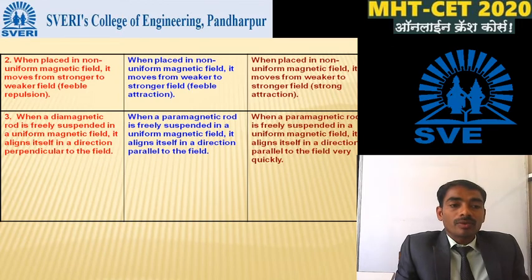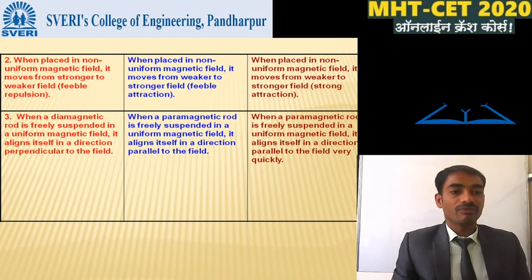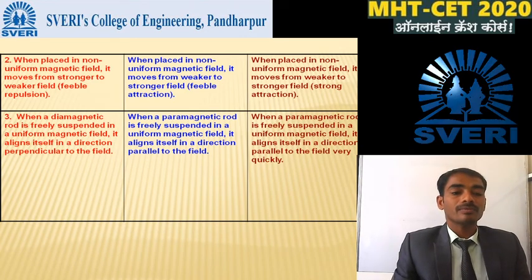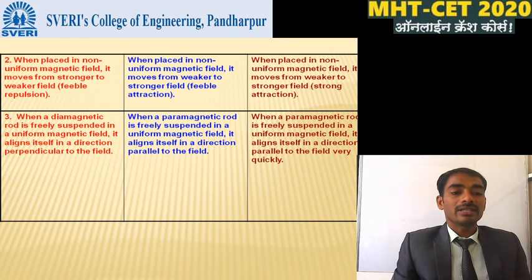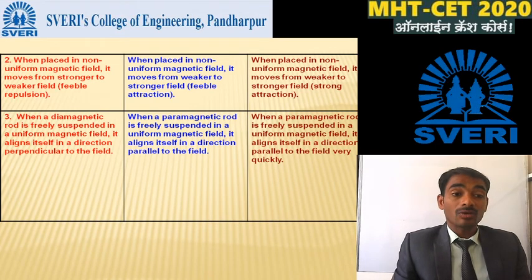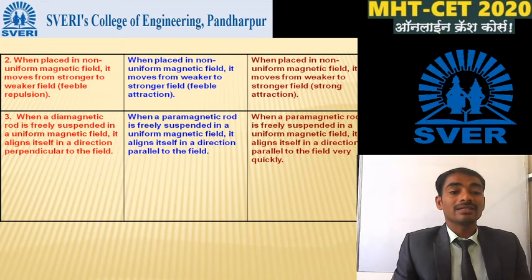Okay, next comparison, when a diamagnetic rod is freely suspended in a uniform magnetic field, it aligns itself in a direction perpendicular to the field.